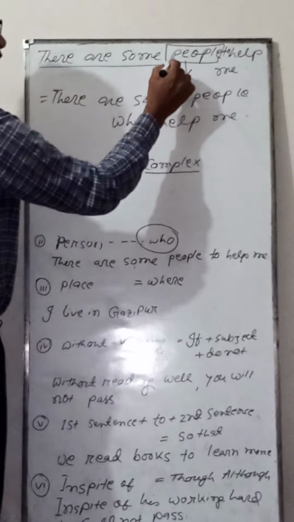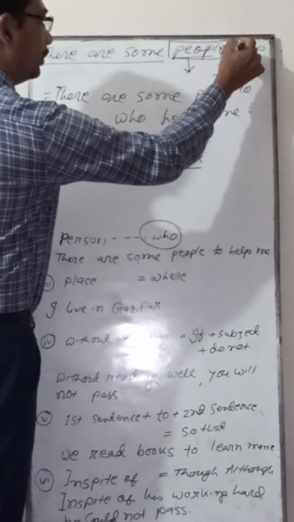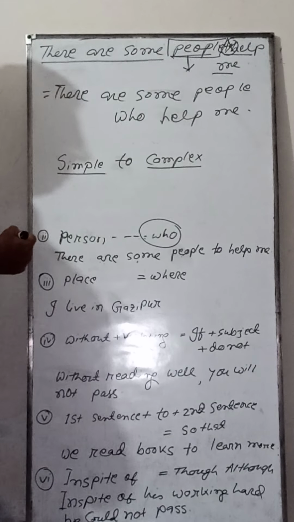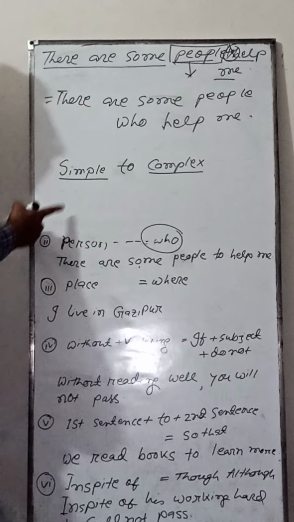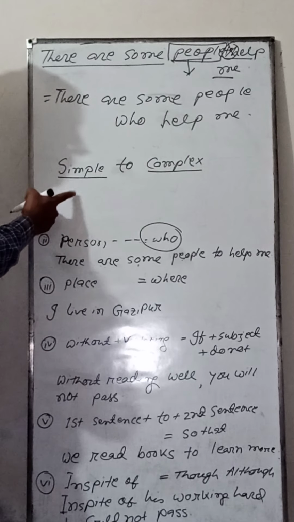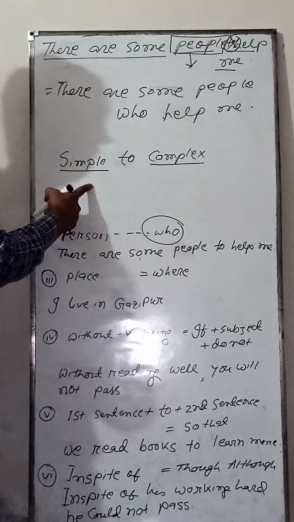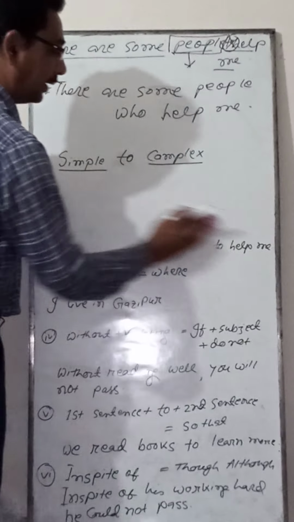There are some people to help me, and we have to withdraw this preposition to. Okay, so I believe that the students of class 10 will be able to understand. If you find any sentence mentioning person, you have to change this simple sentence to complex adding who. In case of person, you have to add who.